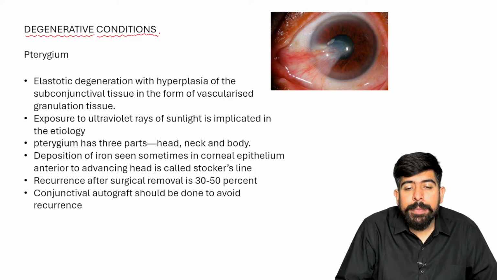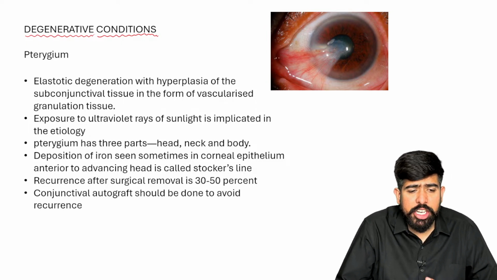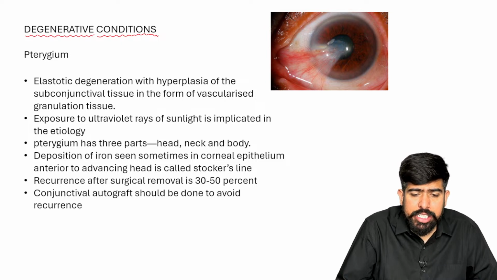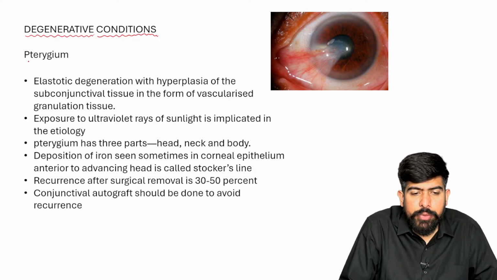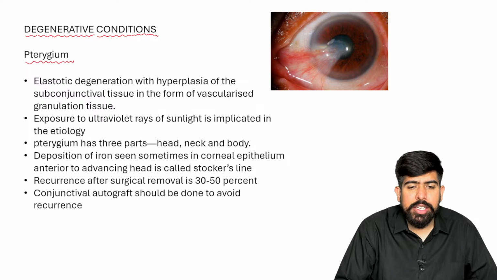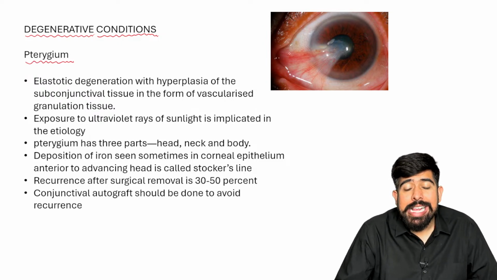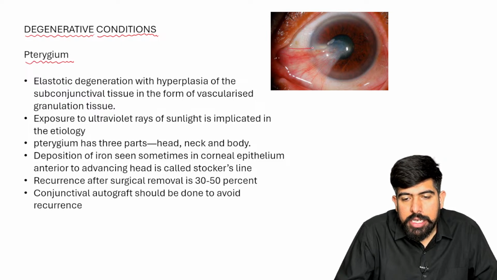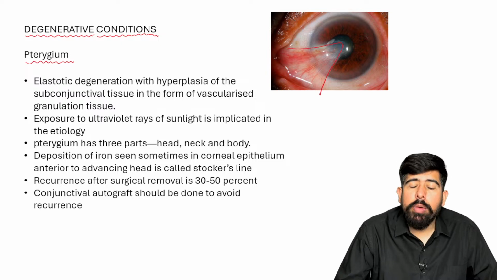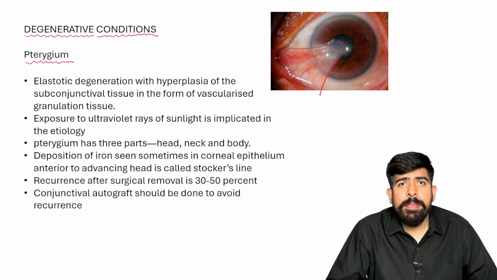Now we are talking about the degenerative type of conditions of the conjunctiva, and in these degenerative conditions we are starting with the first one, which is pterygium, right? So you can see here it is an overgrowth. What is this? This is an overgrowth of the conjunctiva over the cornea. Yes, the conjunctiva is growing over the cornea.